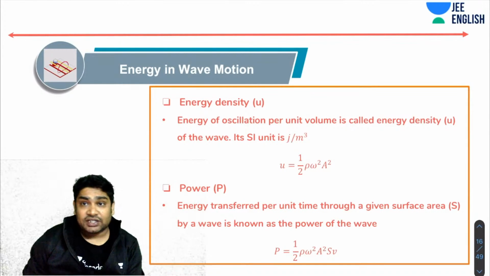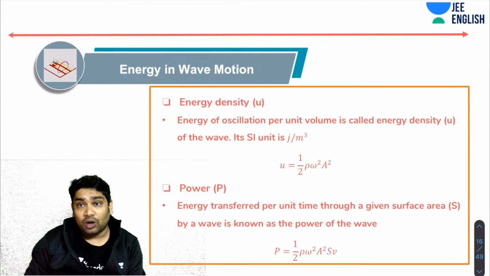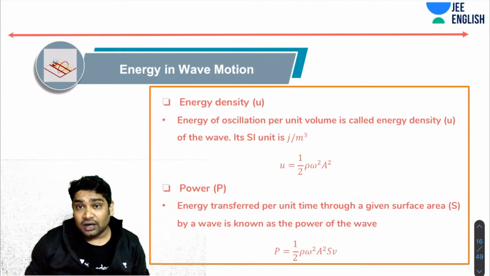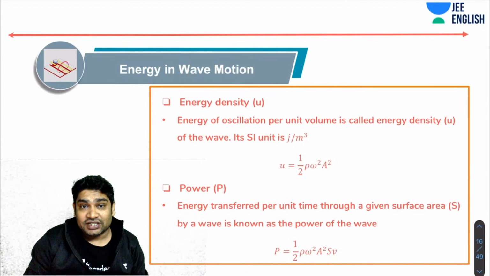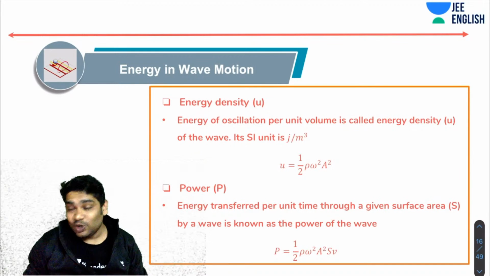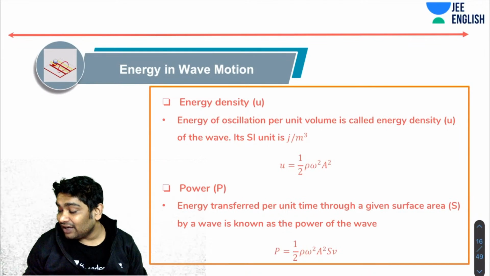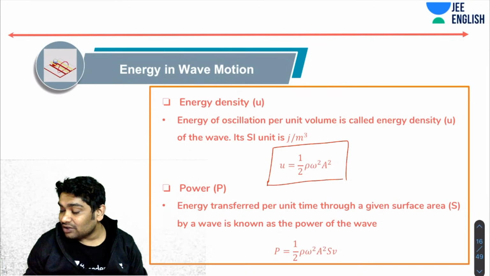Okay, so if you remember the energy density, let me tell you about that equation. Energy of oscillations per unit volume is what you call the energy density of the wave. Now for SHM, you know the average energy of oscillations is half m omega square a square. Now per unit volume, the mass becomes rho. So the energy density is given as half rho omega square a square.